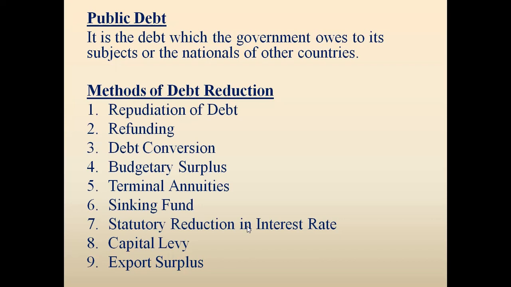So if the government issues bonds or debentures and promises that after 5 years or 10 years they will pay the amount, the government can refuse to do so. Yes, the government can do so. They can simply ignore it, and simply refuse to pay the debt amount.